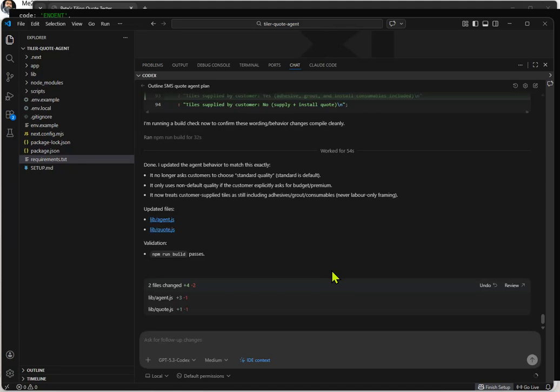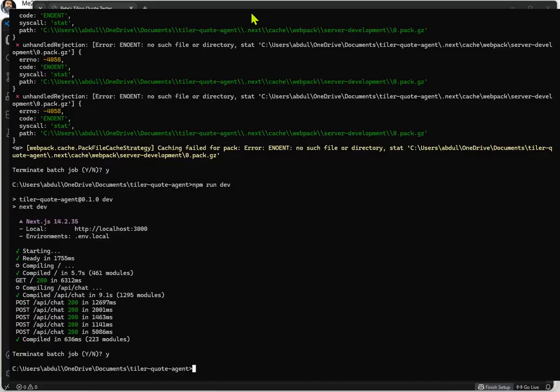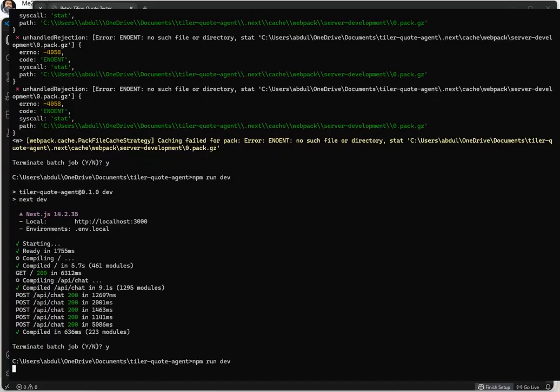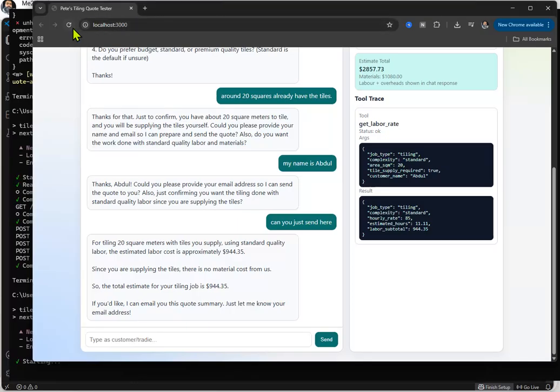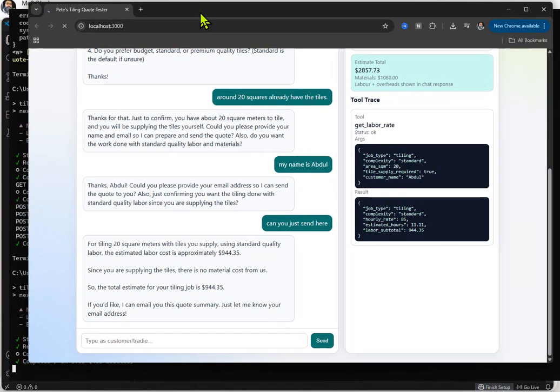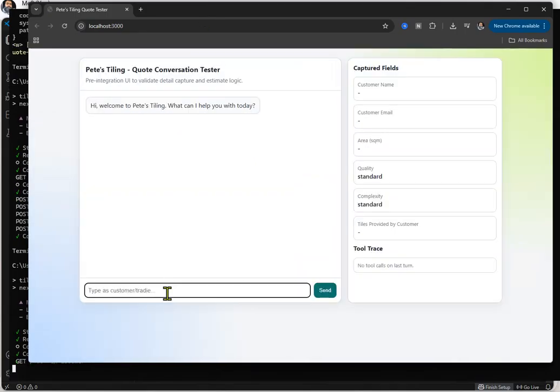All right, so let's start up the dev server again. All right, so npm run dev, go back to our browser. I'm going to hit a refresh. Okay, hit the refresh, and there we go.